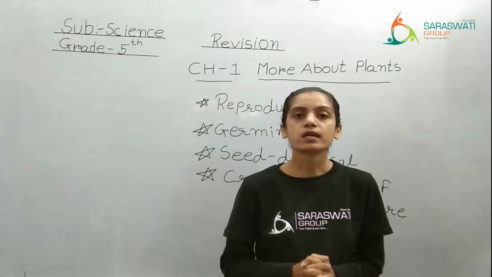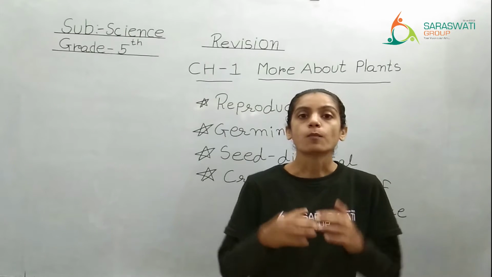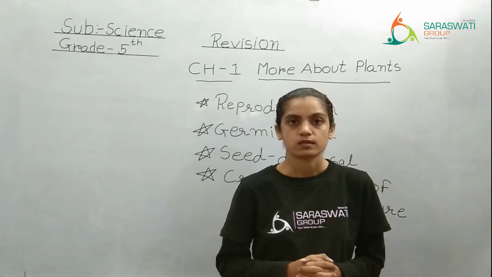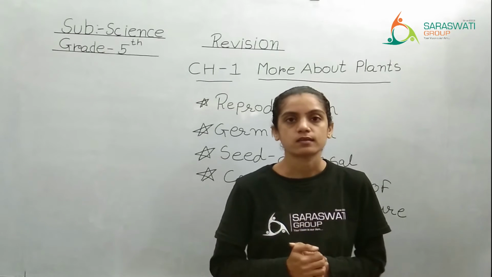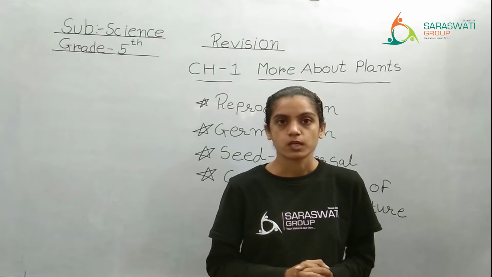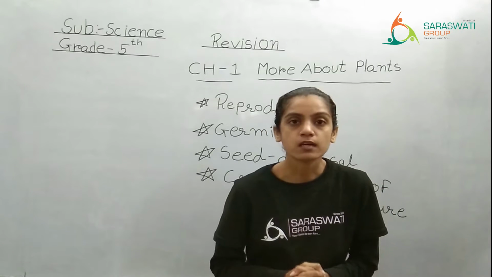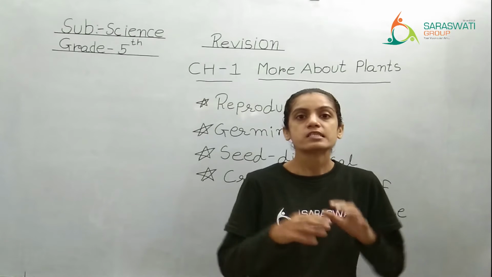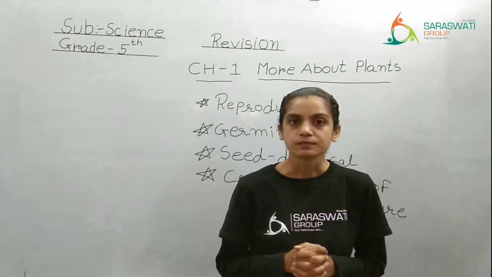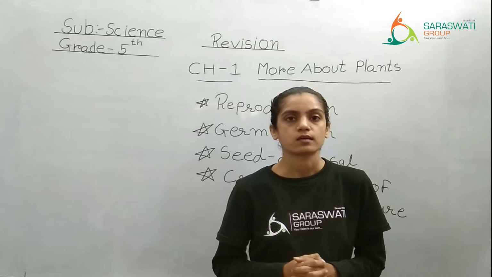What are the proper conditions? Proper air, proper temperature, sufficient sunlight, and most importantly sufficient water. So these are the 3 or you can say 4 main factors due to which seeds germinate into a baby plant. Right? That is germination of a seed.